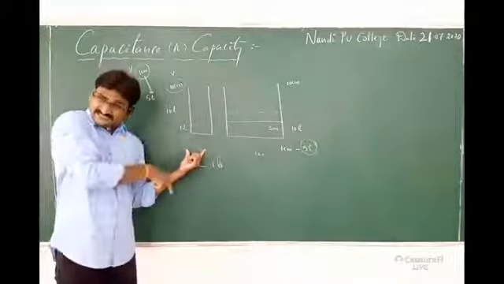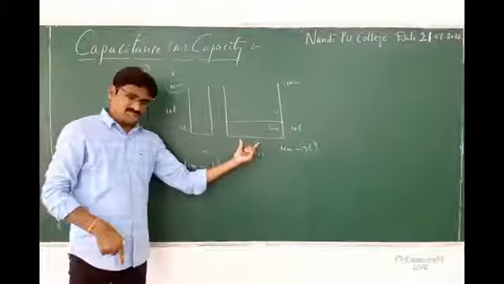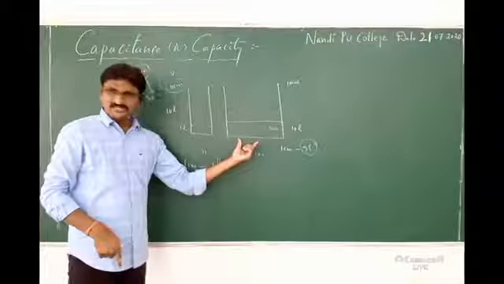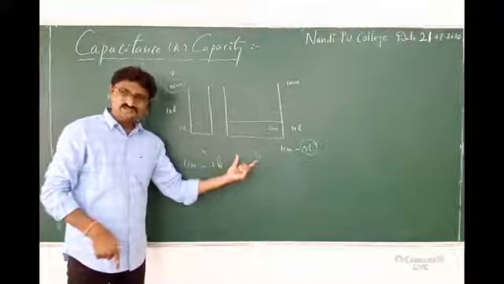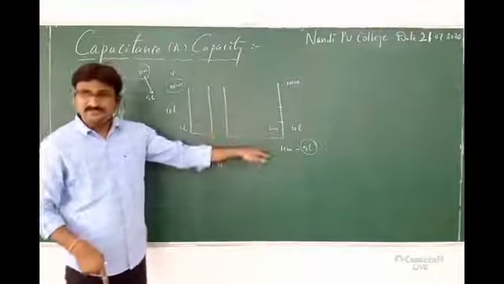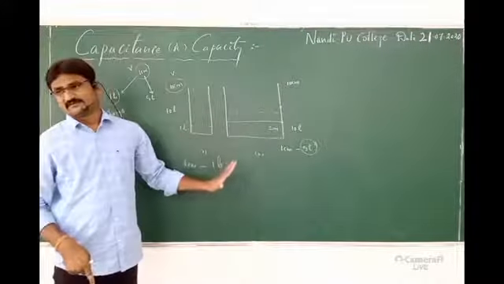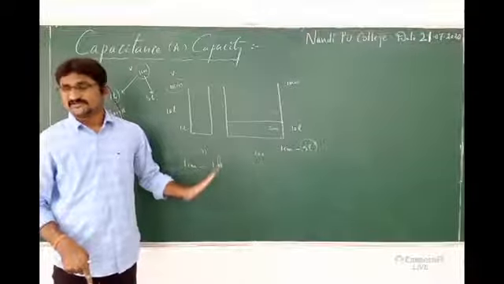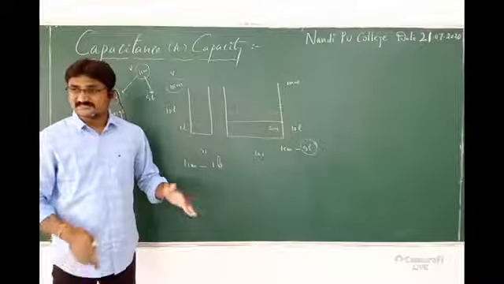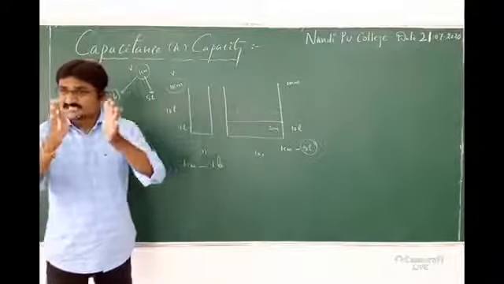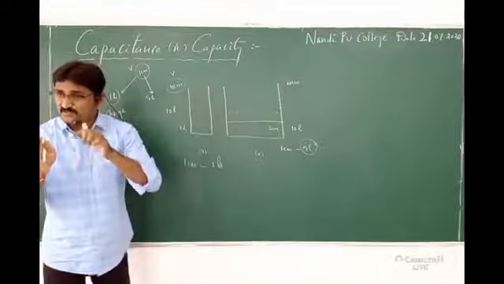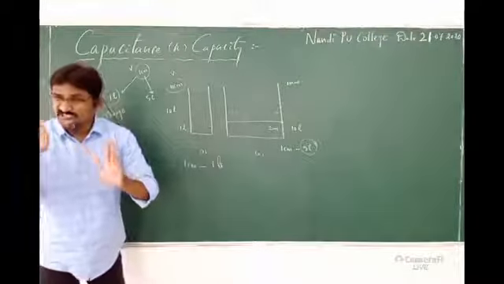That is its capacity. Same situation: to raise its potential by a unit, I need some charge. That is that particular capacitor's capacitance. So, how can I define capacitance? The amount of charge required to raise its potential by 1 unit.